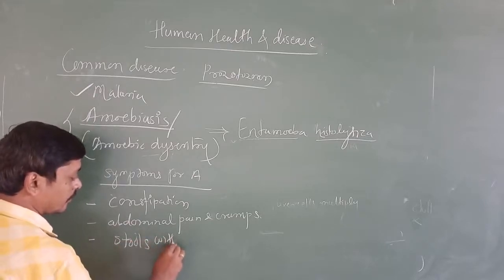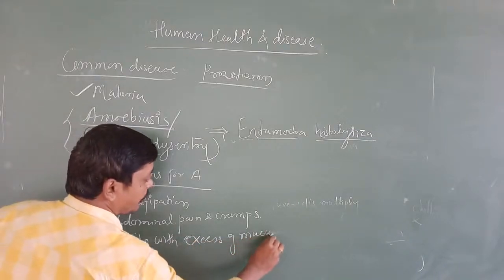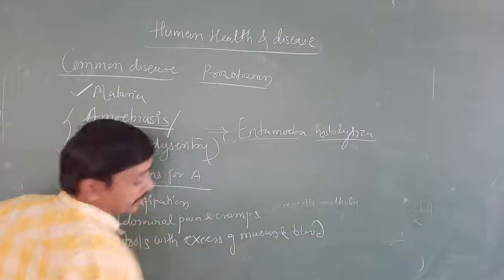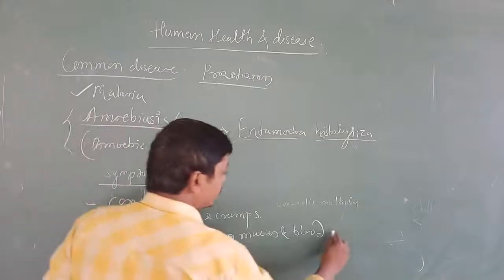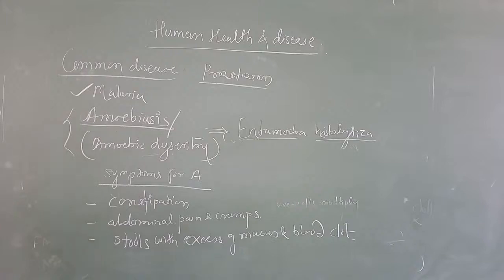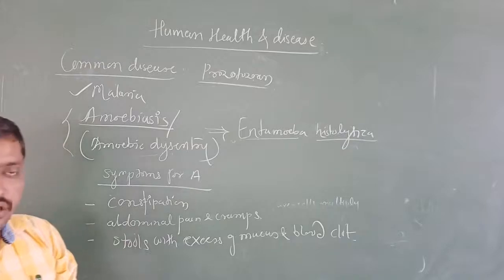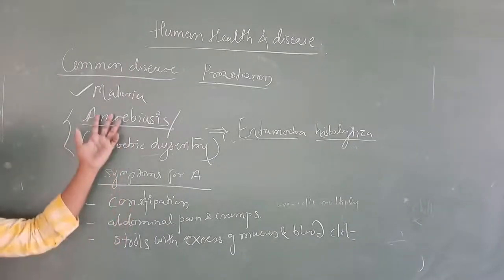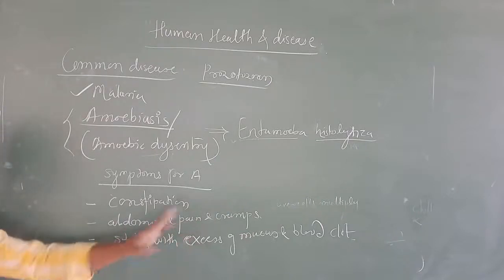and blood clot. Excess of mucus and blood clot. These are a few symptoms of amoebiasis, which we also call amoeboid dysentery. It is a protozoan disease caused by Entamoeba histolytica, and the common symptoms are constipation, abdominal pain and cramps, stools with excessive mucus and blood.